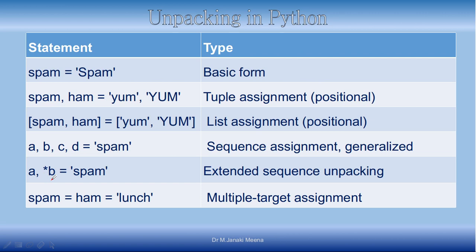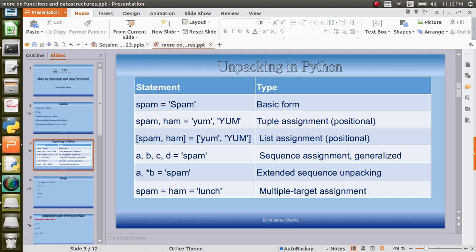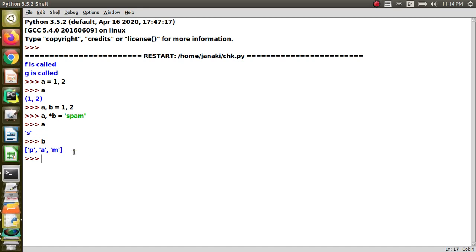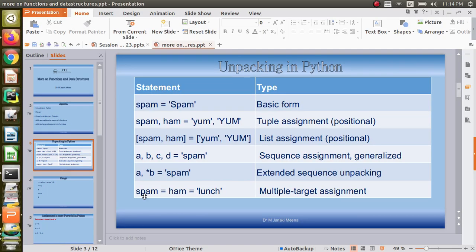When I put a star before a variable name, it can hold a sequence. Let us check on the terminal. When I say a, star b is equal to spam, the first character goes to A and B contains the rest of the characters. It is a list here in this case when we assign.